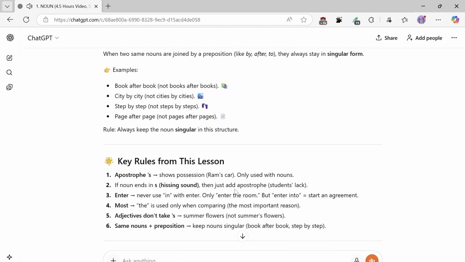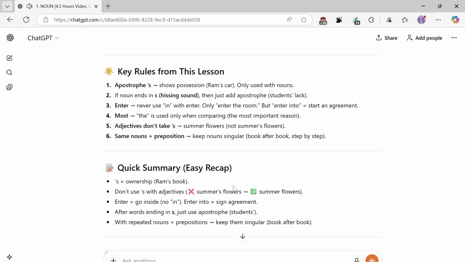Key rules from this lesson. 1, apostrophe s shows possession, Ram's car, only used with nouns. 2, if the noun ends in s, a hissing sound, then just add an apostrophe, students' lack. 3, enter: never use in with enter, only enter the room. But enter into equals start an agreement. 4, most: the is used only when comparing, the most important reason. 5, adjectives don't take s, summer flowers, not summer's flowers. 6, same nouns with a preposition, keep nouns singular, book after book, step by step.